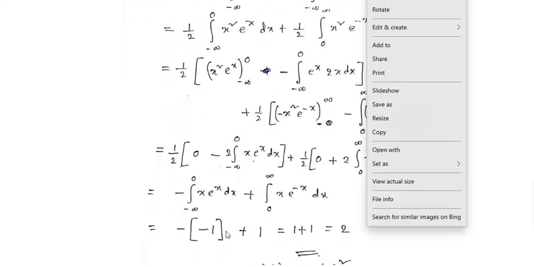Okay, now minus integral with the limits minus infinity to 0 x into e power of x dx, 1 by 2 into 2 cancelled, minus of this integration, plus 1 by 2 into 2 cancel into this function, 0 to infinity x into e power of minus x dx.